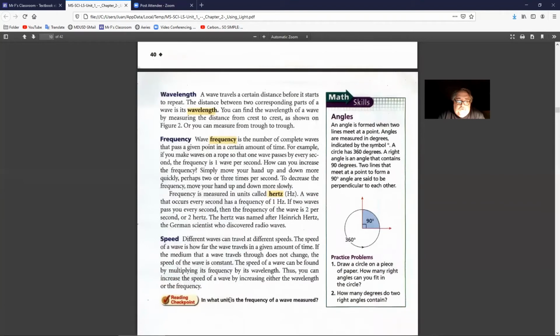Reading checkpoint. In what unit is the frequency of a wave measured?